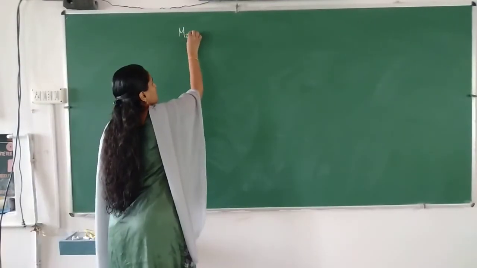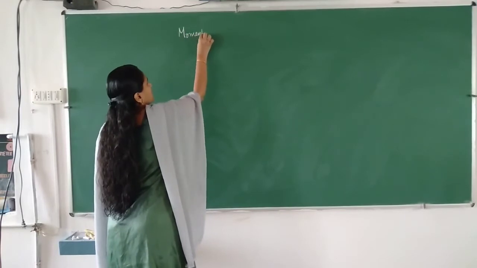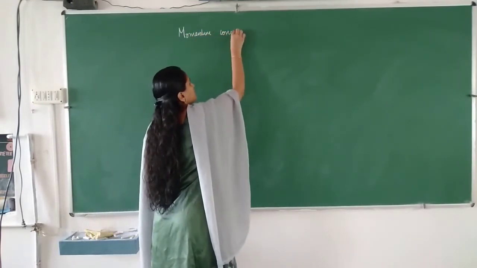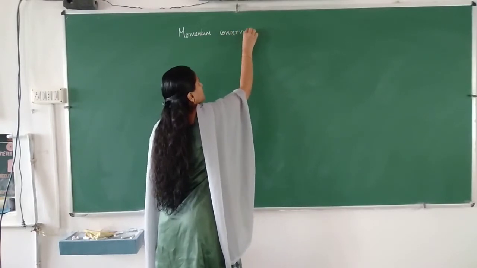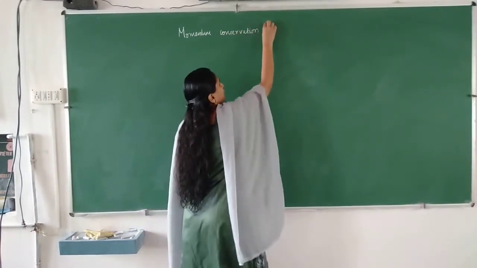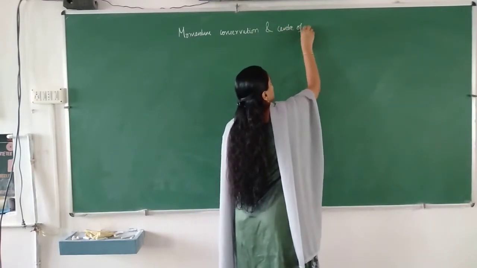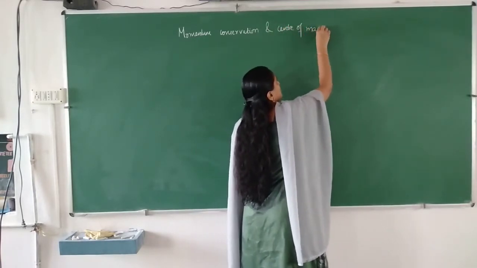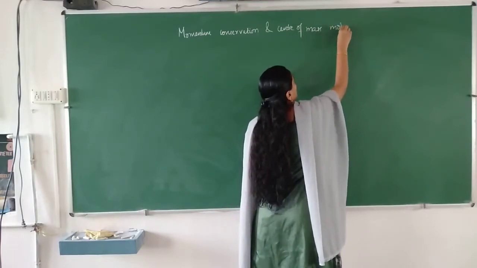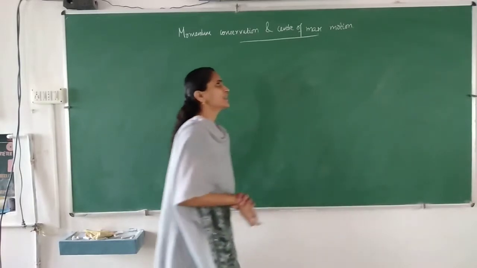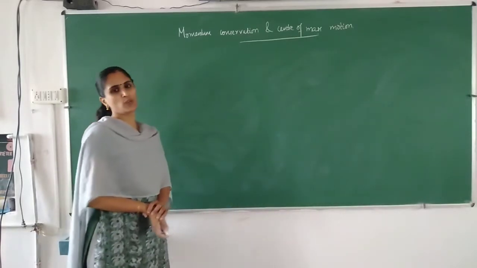Momentum conservation and center of mass motion.